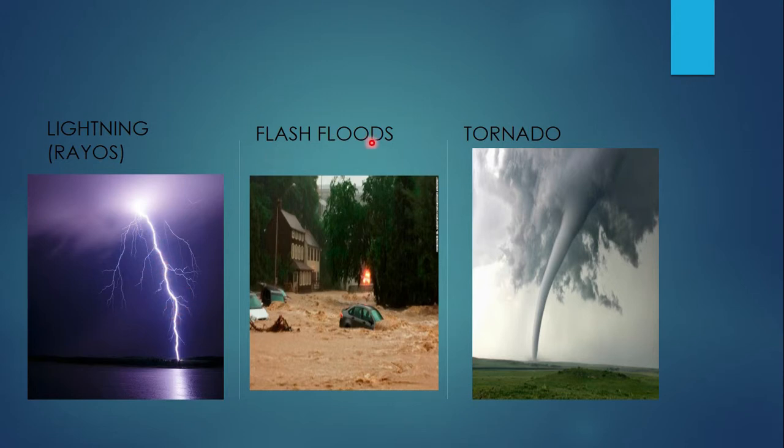¿Ok? Flash floods son las inundaciones que ocurren así rápidamente cuando llueve mucho. Those are flash floods. Tornado, you know how it is. Es un tornado, yeah? So it looks like this, a tornado. It's very different from a hurricane. Hurricane are strong winds, yeah? A tornado, it's like this.